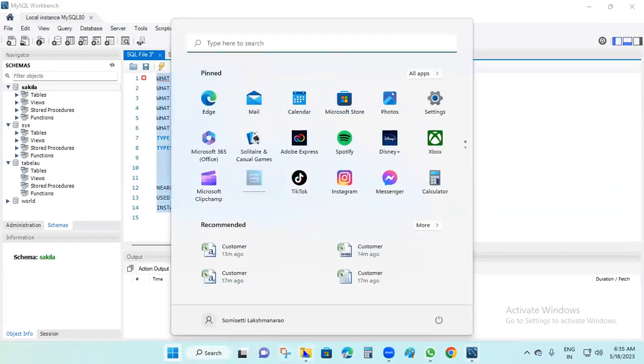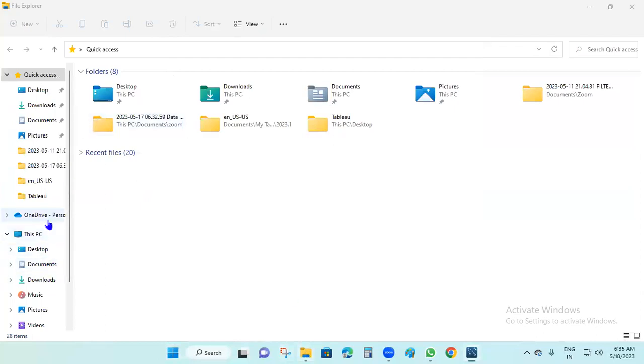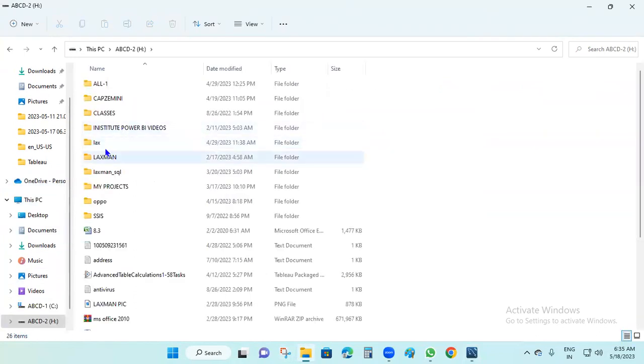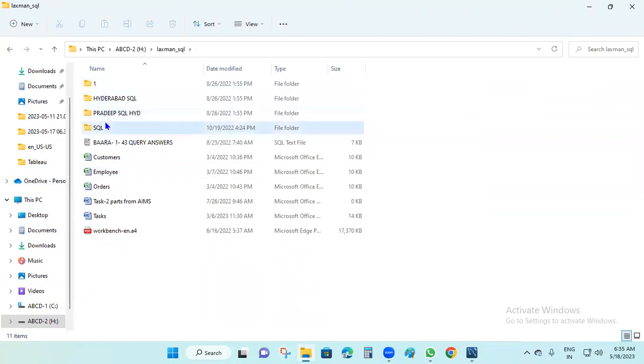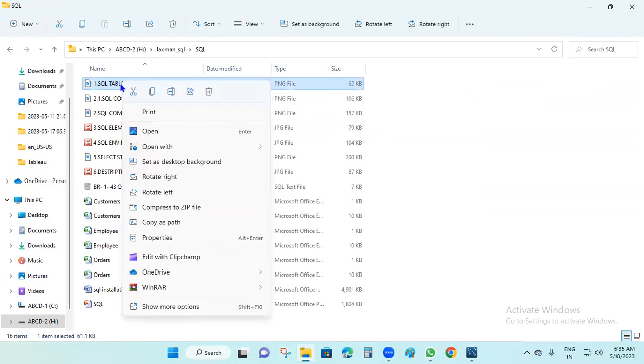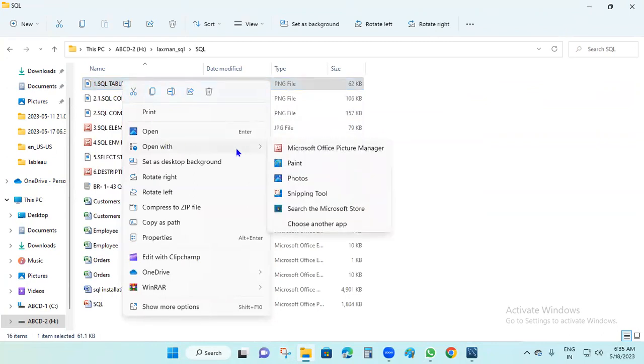Now I'm going to the drive. In the drive, I'm going to this one. Here SQL, SQL. Yeah, these are the SQL files. Now these are the SQL files which I created last time.